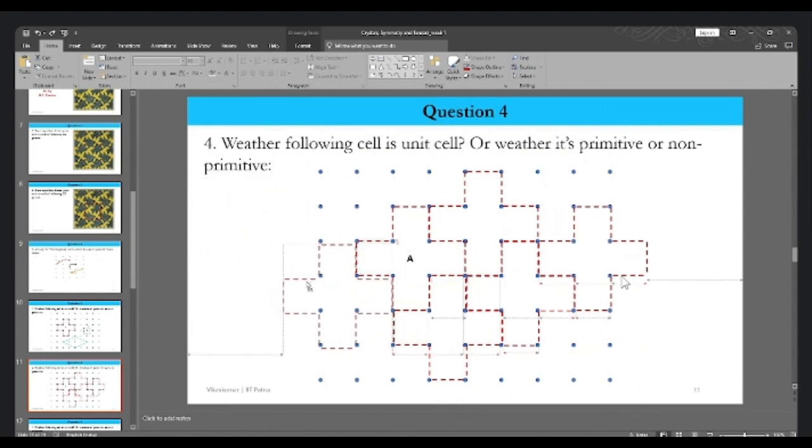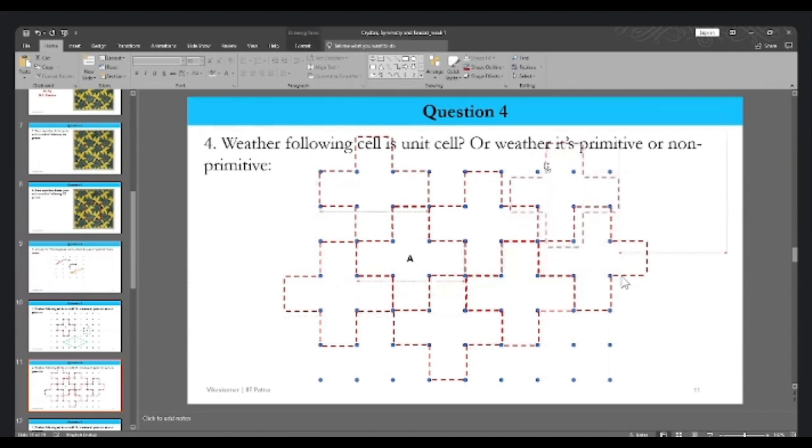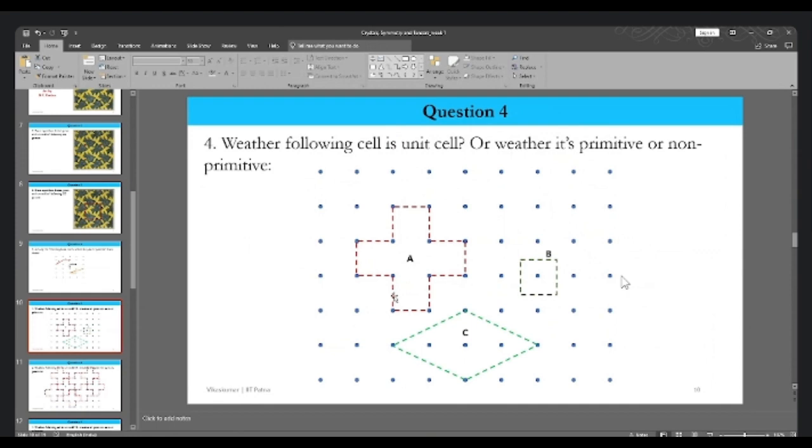Now we can say that we are able to fill the entire space without leaving any gap, and all we are using is translation periodicity, translating by the translation vector. We are not leaving any gap, and we are also able to cover the entire pattern. So we can say that A is a unit cell.